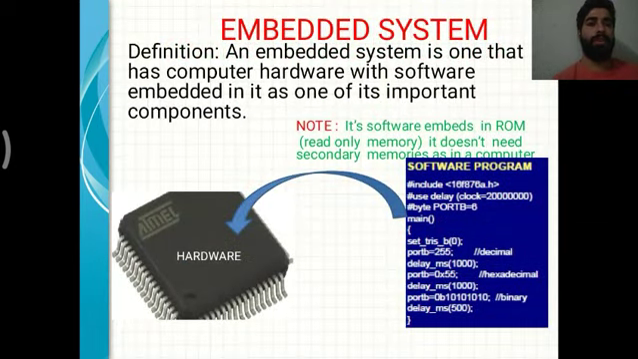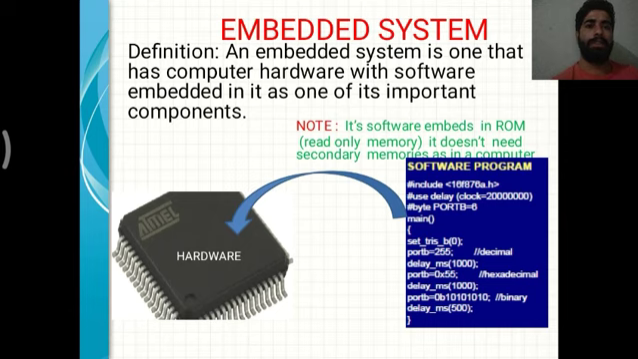Before we move on to the embedded system, we need to understand what a system is. A system is an arrangement of certain units and components. They work together by following a set of plans and procedures. This is called a system. Now we move on to the embedded system.